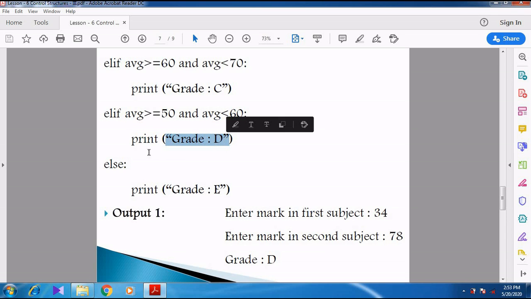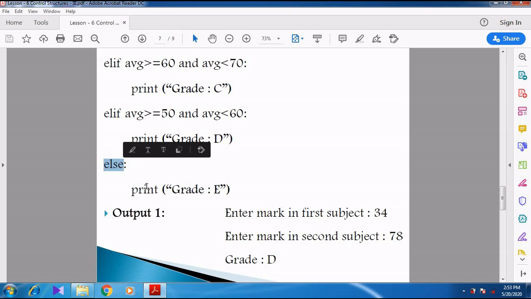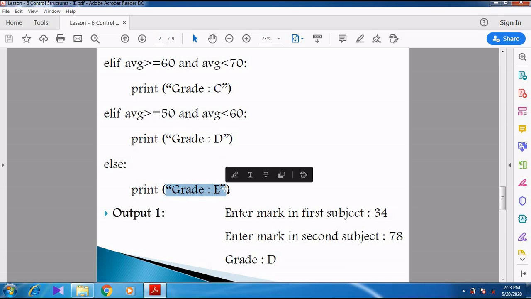So last thing, we are going for the else. If none of the conditions is satisfied, we go directly to grade E, because the mark will be less than 50, not equal to 50, it will be less than 50. So those who got a mark less than 50 will get the grade E.